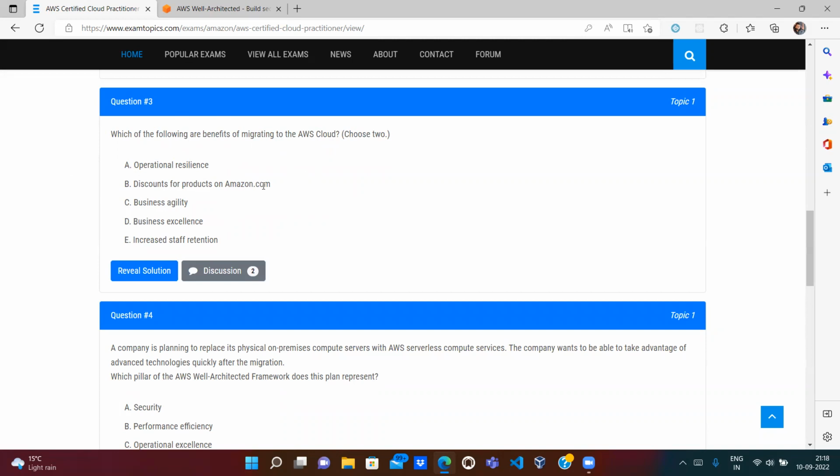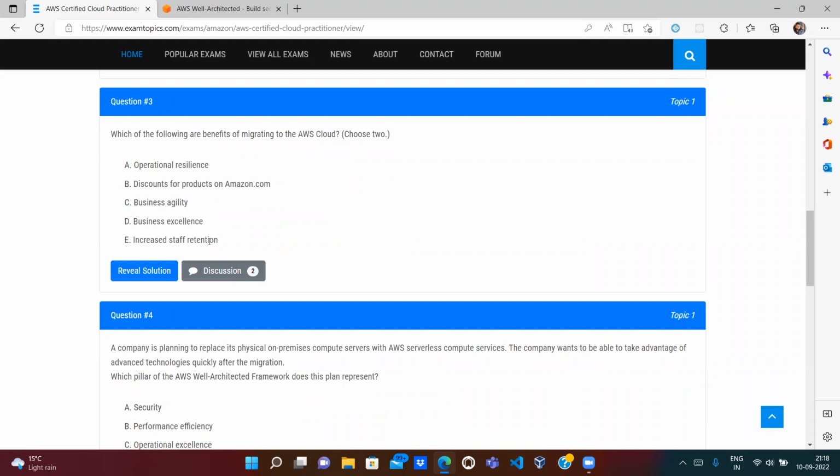Discount for products on Amazon.com. That is totally wrong, because on Amazon.com I can get a discount anytime. So B is totally wrong. Out of 5, now we have 4 options left. Business agility. Suppose I don't know. Business excellence. Okay. Increase staff retention. Definitely it's incorrect.